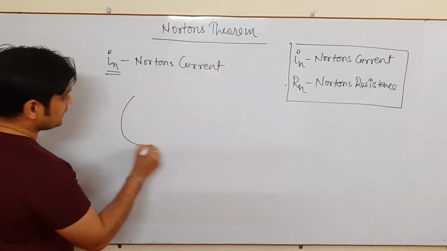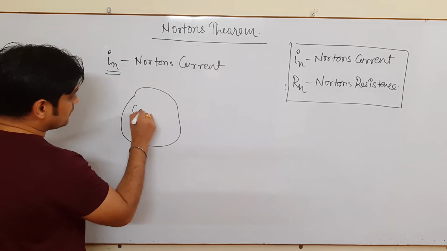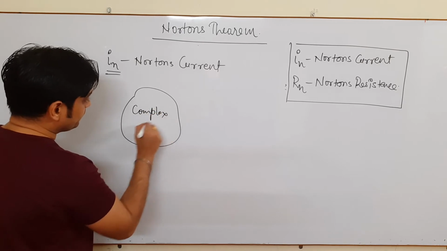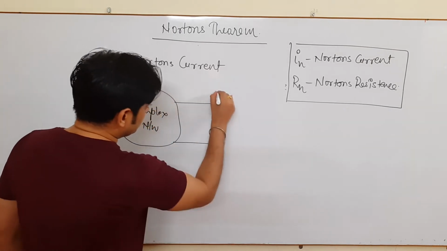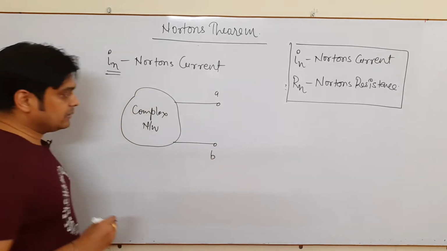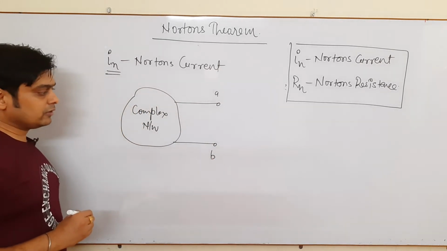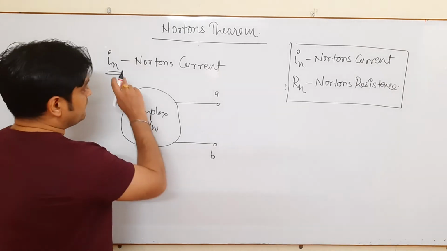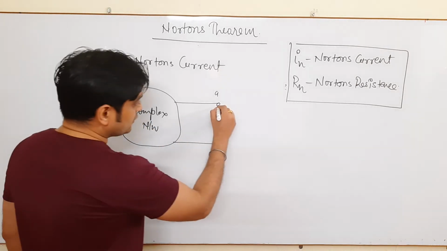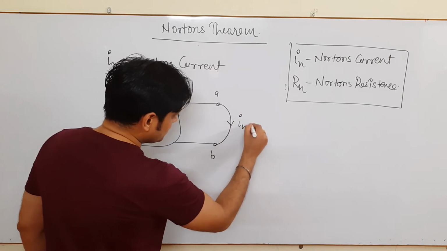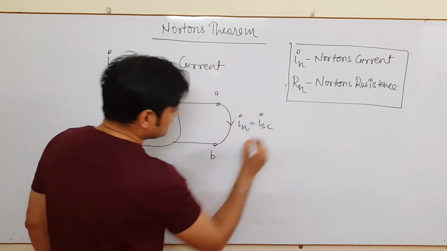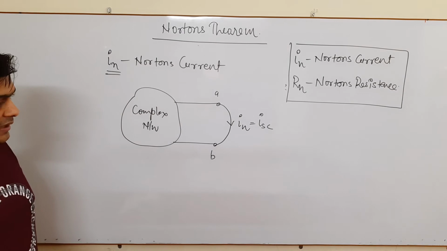Here again this is your complex network having two terminals, which I said earlier as AB. In case of Norton's theorem, as stated, we have to find the Norton current. This Norton current IN is basically ISC, which we call short circuit current.